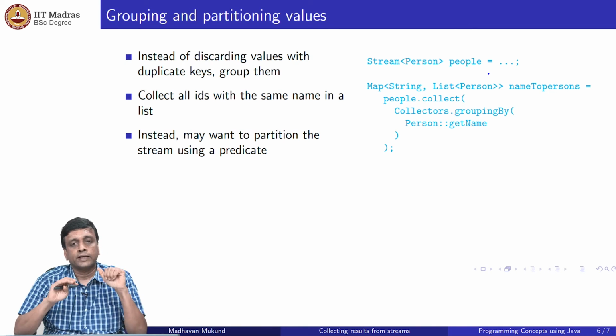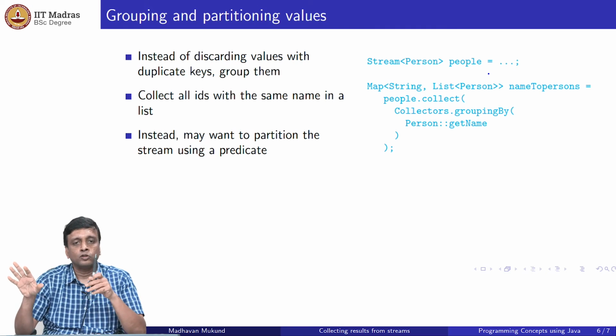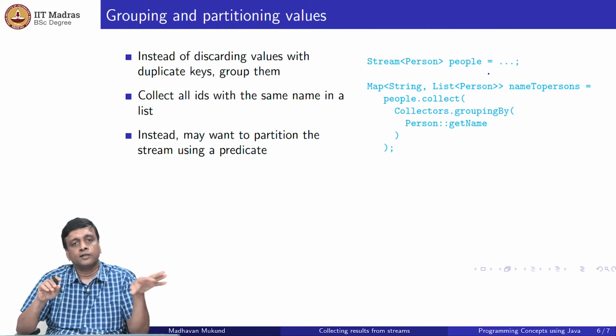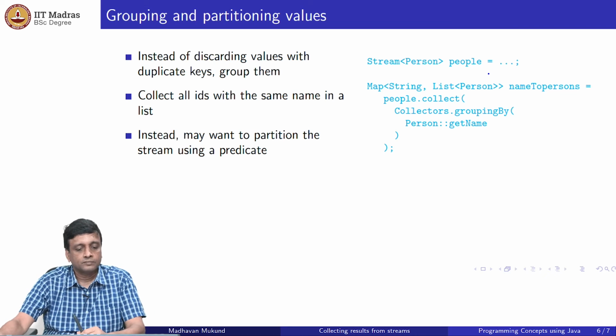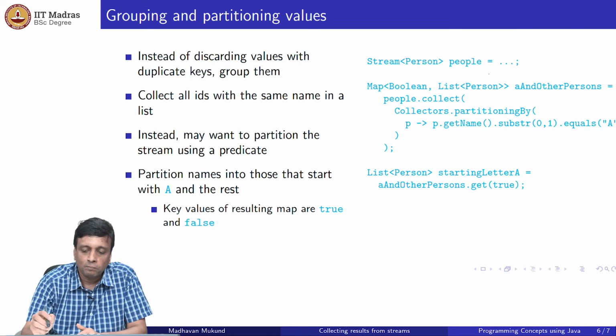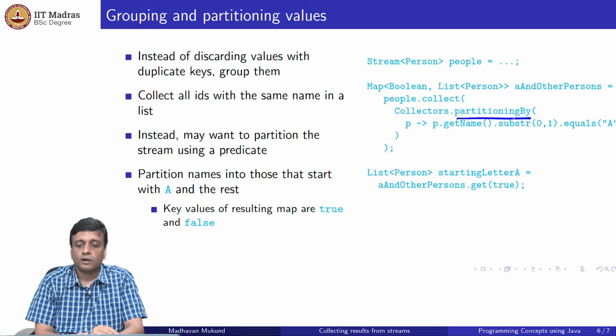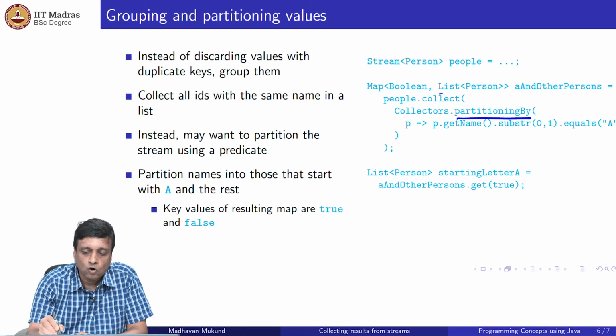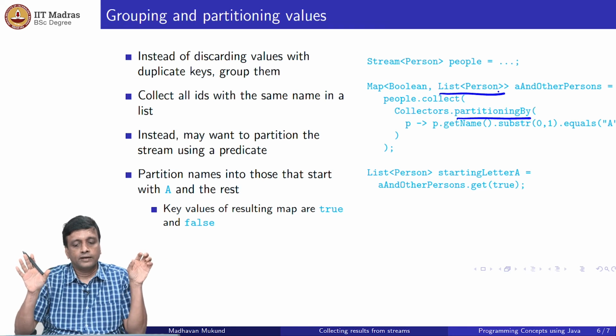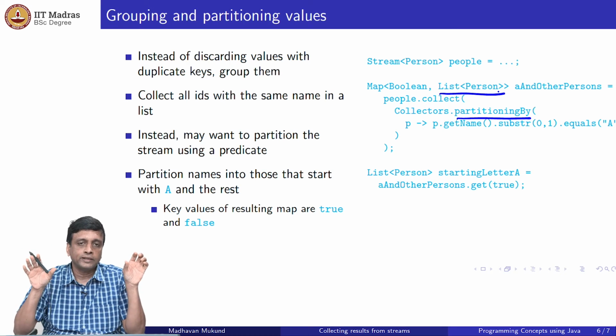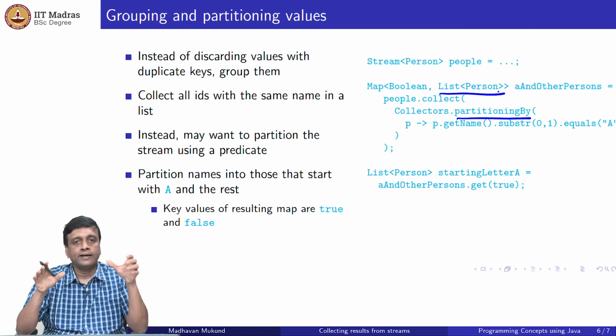So for example, supposing I now want to not group by name, but collect together in one group all those whose names start with A, and in another group all those whose names do not start with A. So here I have something called partitioning by. Again I have as output two lists, defined as those whose names start with A and those whose names do not, but abstractly there is a predicate. The predicate is name starts with A.